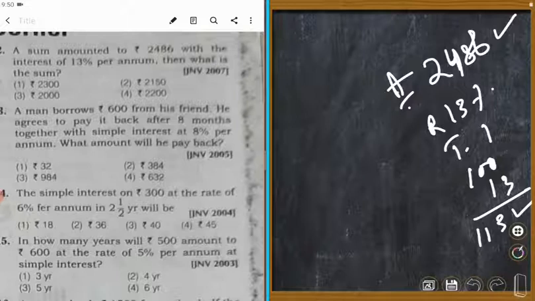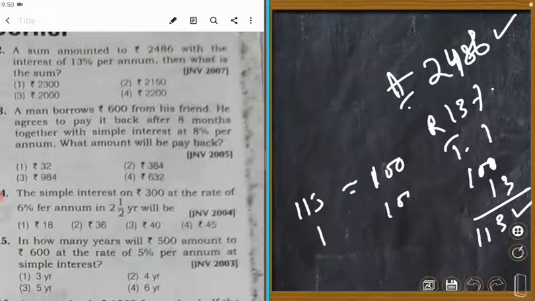So let's do it. When amount is 113, principal is equal to 100. When amount is 1, principal is 100 upon 113.